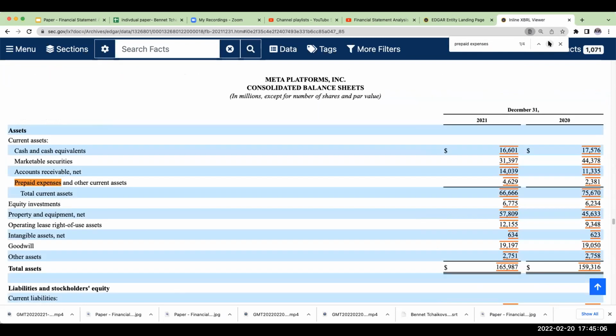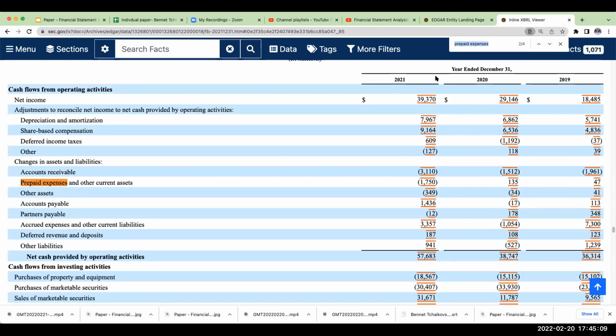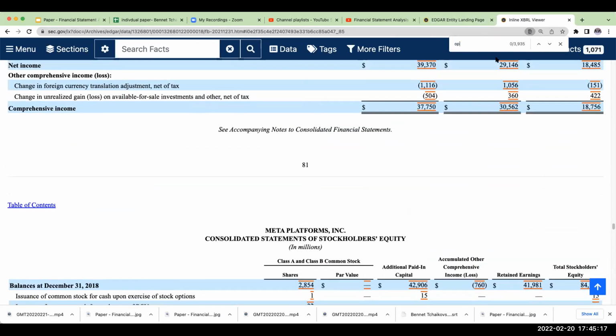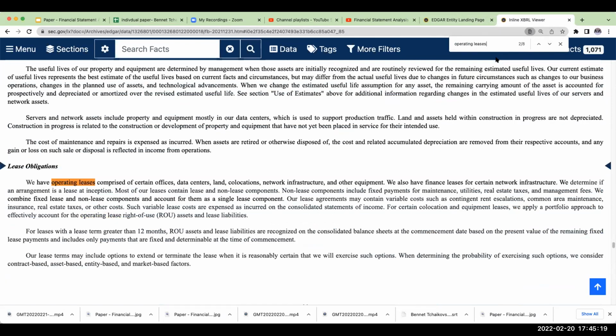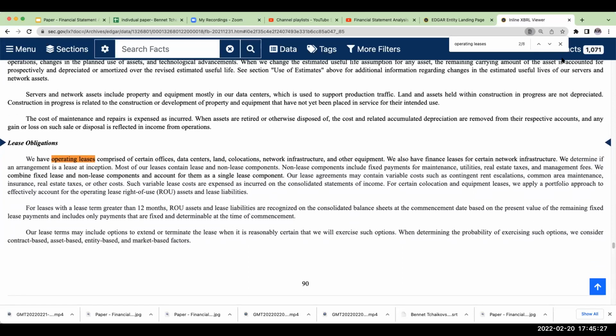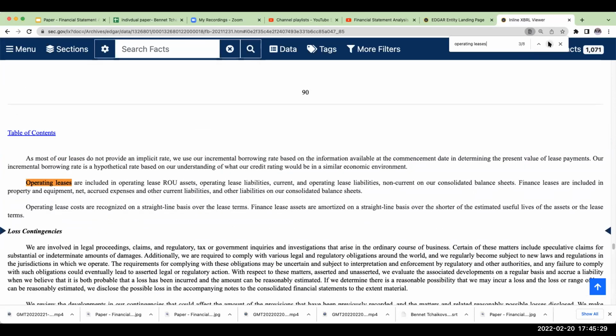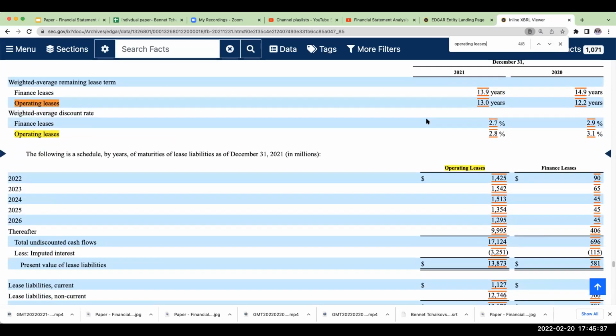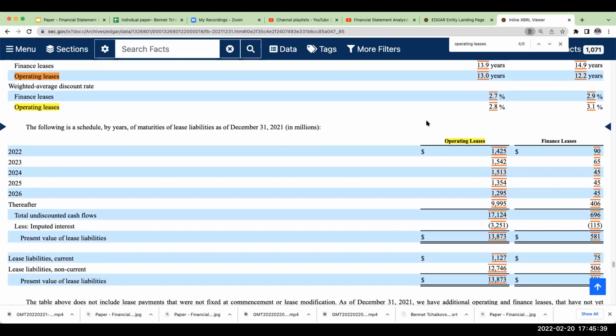Okay. Nope. So let's try this one. Let's try over here. Let's now try operating leases. Okay. So let's go ahead, operating leases, and let's see if we have any kind of an amount. Oh, here we go. Oh, this is exciting.